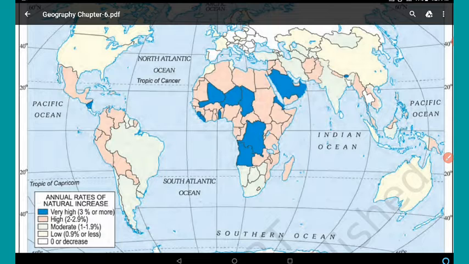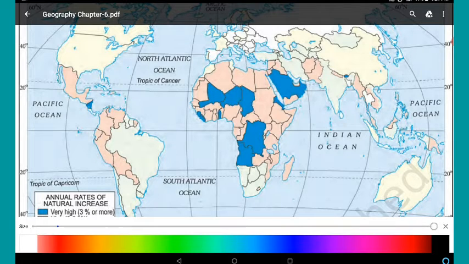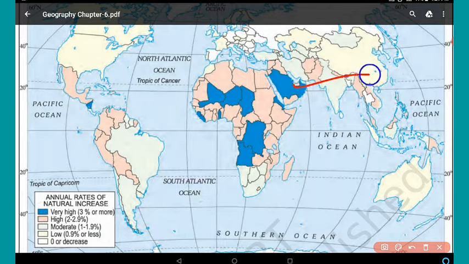These countries you can see with another color, red color. So this is Saudi Arabia, and this country Eritrea also has more than 3% natural increase in population.